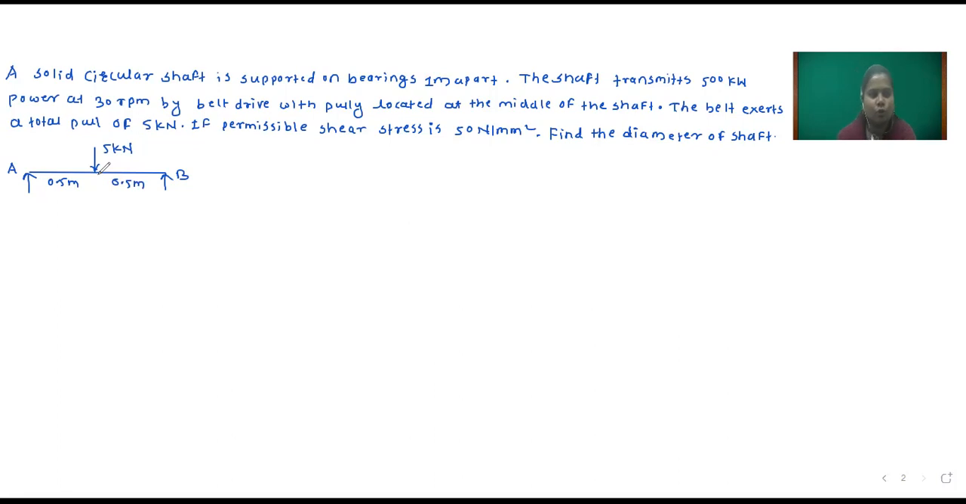Okay, so first we have to find out RA and RB. Now you observe the figure and accordingly you tell me RA is equal to how much and RB is equal to how much.